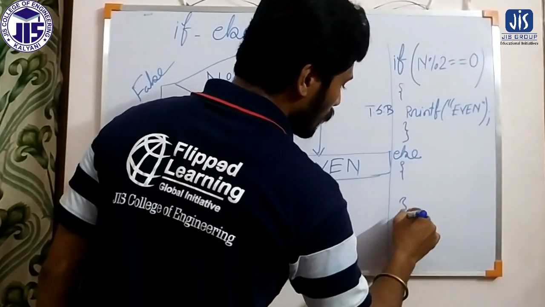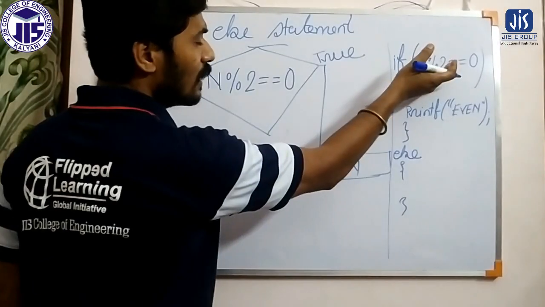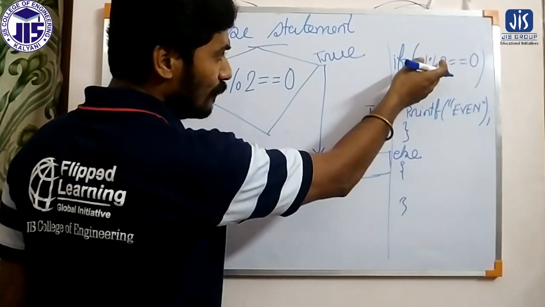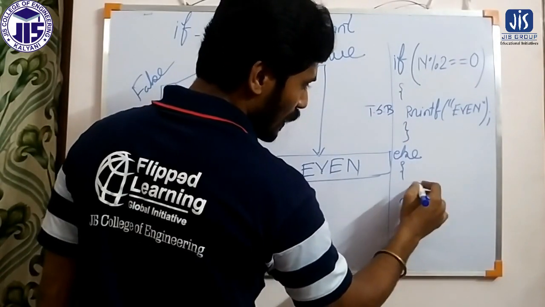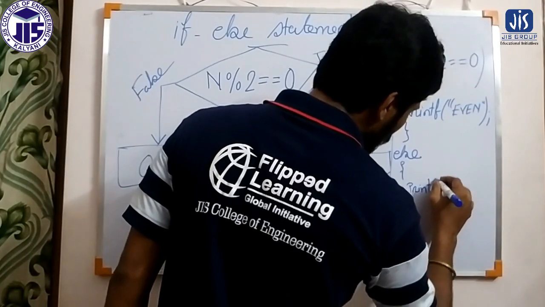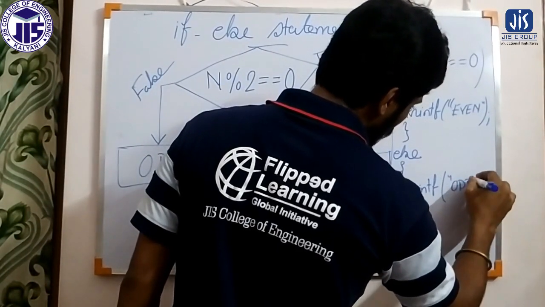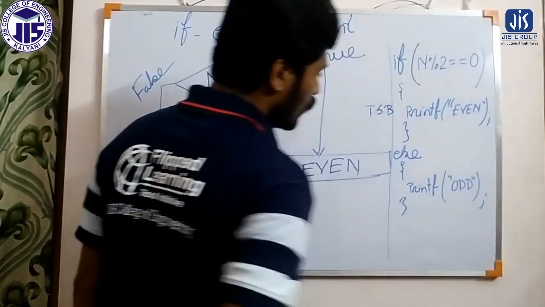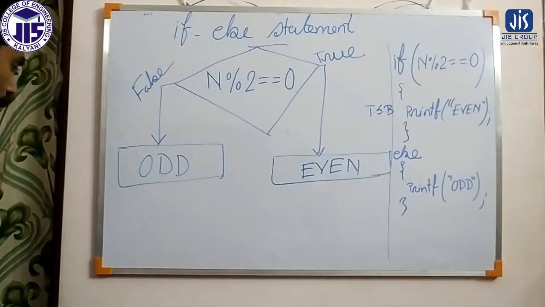The false statement we define by else. Else means if the condition is true, this will happen, and if the condition is false, then we come to the false statement. So here we write the false statement: printf odd. That is the way we convert the flowchart into programming.